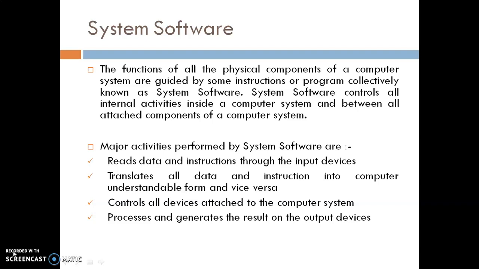Major activities performed by system software are: it reads data and instructions through the input devices, translates all data and instructions into computer understandable form and vice versa, controls all devices attached to the computer system, and processes and generates the result on the output device.